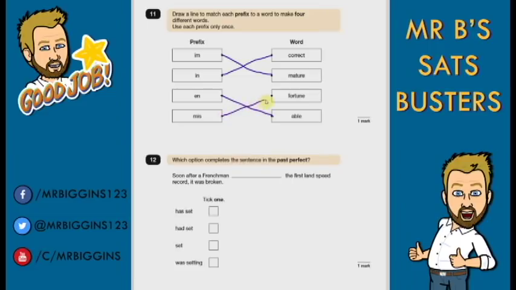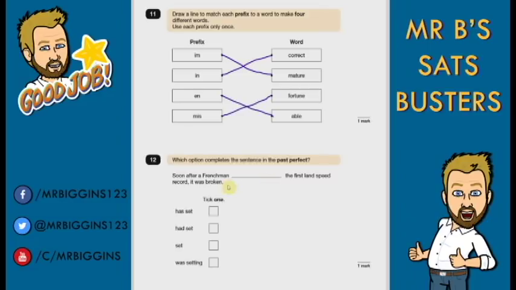And we have miss, we only have one left. Misfortune, definitely a word. What you do with those, if you're unsure, do the ones that you've heard of. So if you weren't sure with the in one, go down to your in. Incorrect. I'm sure most of you have heard the word incorrect, so you know that one's right. Check with the other ones, incorrect, incorrect, miscorrect. Those ones aren't words, so that must be incorrect. Again, that rules out one of them, makes it easier to find your answer if you're unsure.